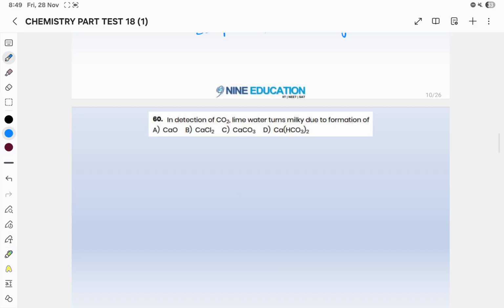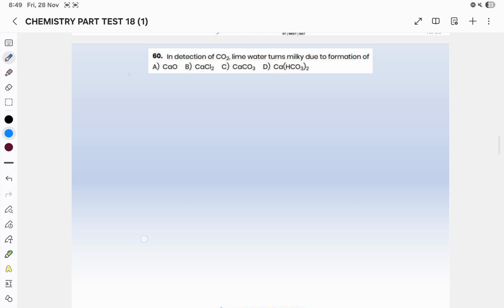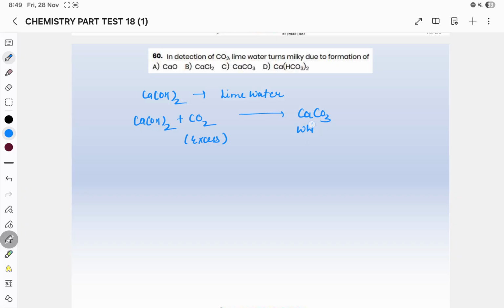Now in the detection of CO2, lime water turns milky due to the formation of what? First you should know what lime water is. Ca(OH)2 is your lime water. When you pass excess CO2 through lime water, it will turn milky. Why milky? Because of the carbonate, CaCO3, which is a white precipitate, plus H2O. So answer will be C.